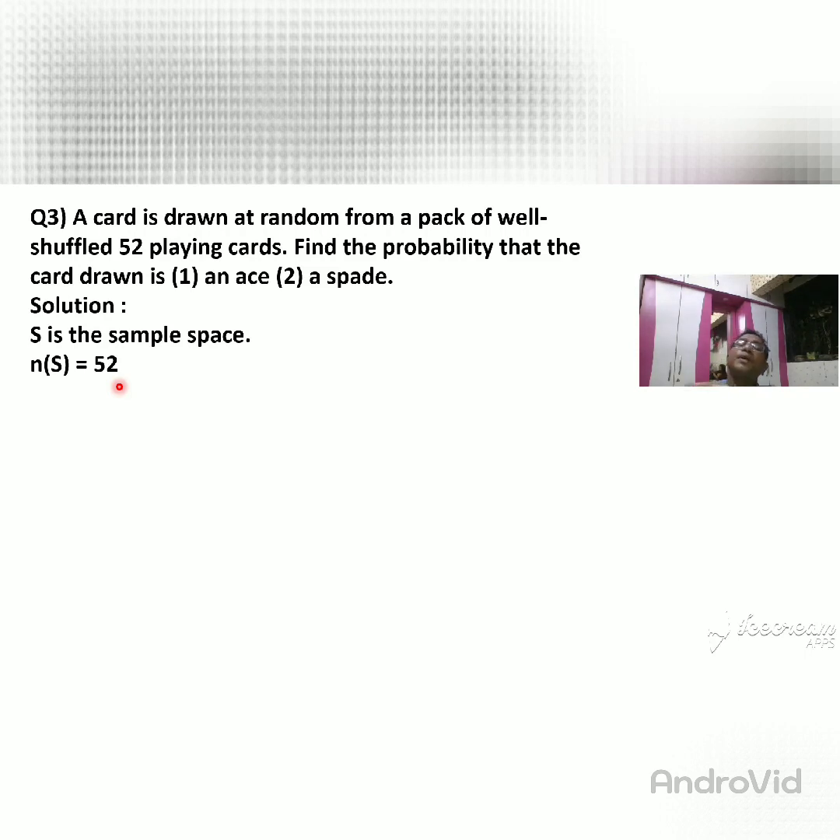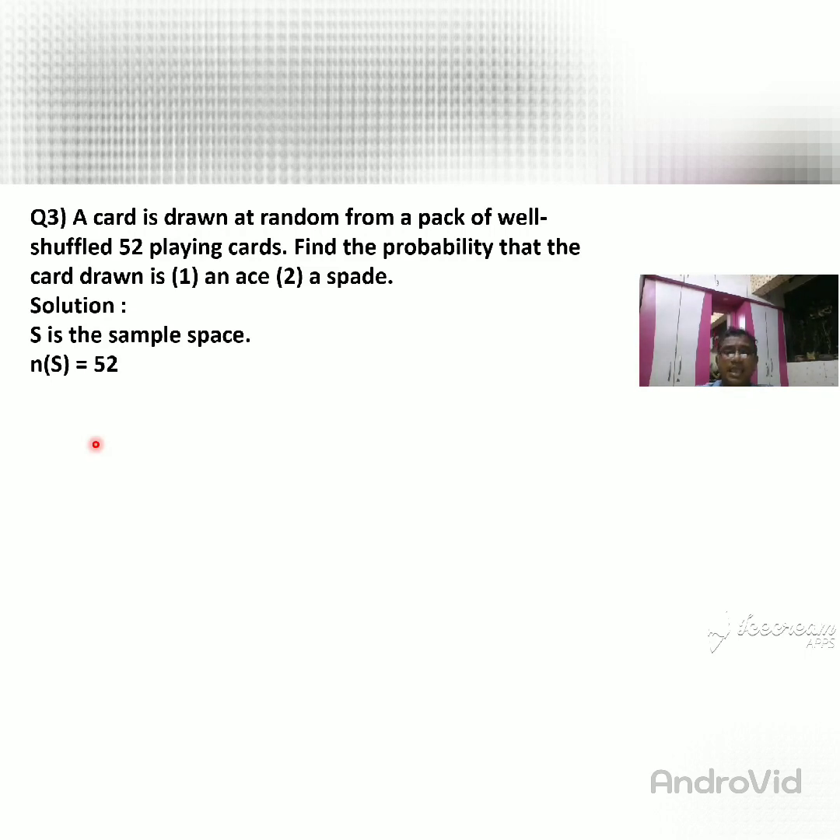So I write number of S is 52. Then what I want to find out? I want to find out the number of aces. So what is that? How many suits are there in the playing cards? In the playing cards, there are 4 suits. How many suits? 4 suits.